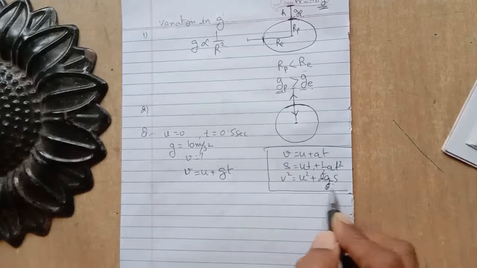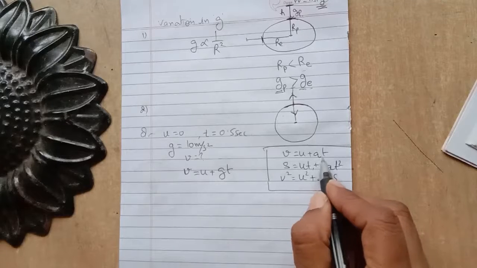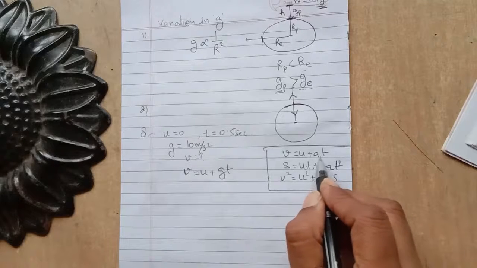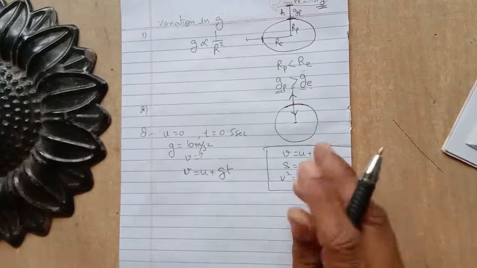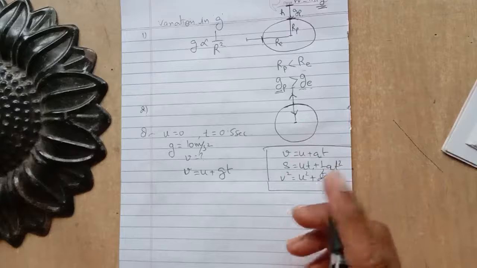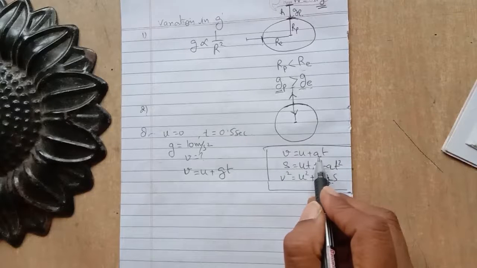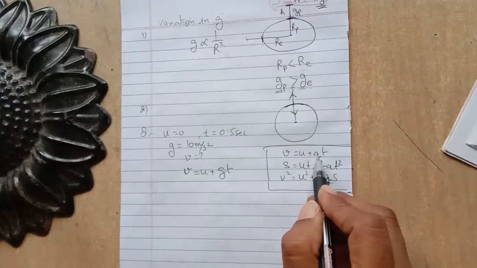In this chapter, we use these equations of motion, but in place of acceleration, we write the acceleration due to gravity. Because if we drop something, or throw something in upward direction, then the acceleration produced depends on the earth, on the gravity.